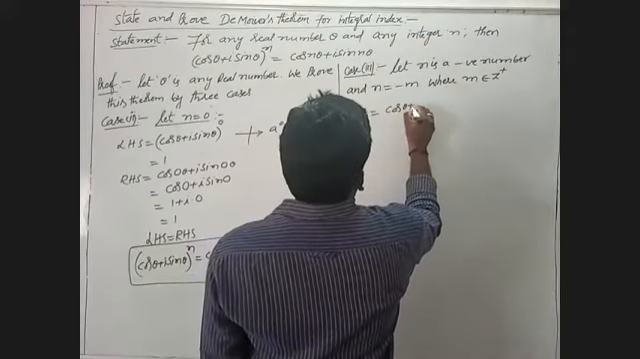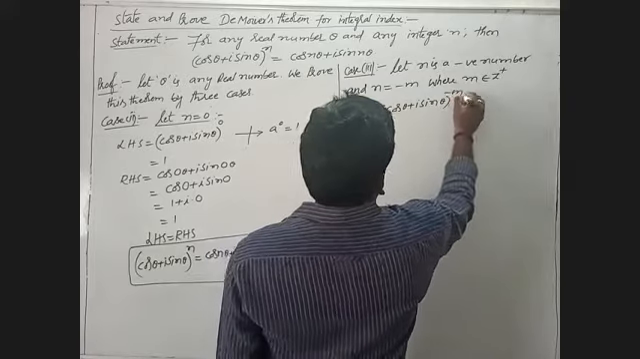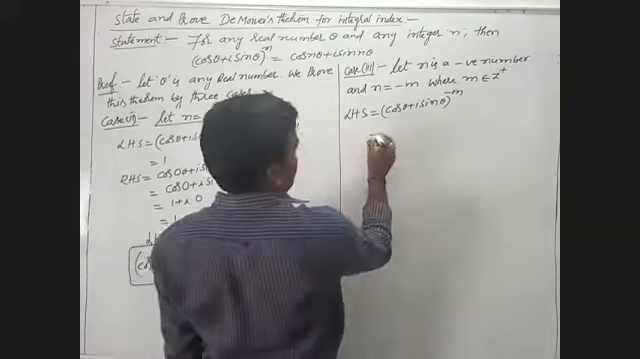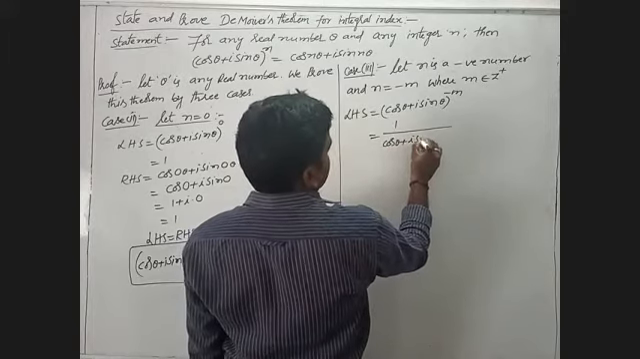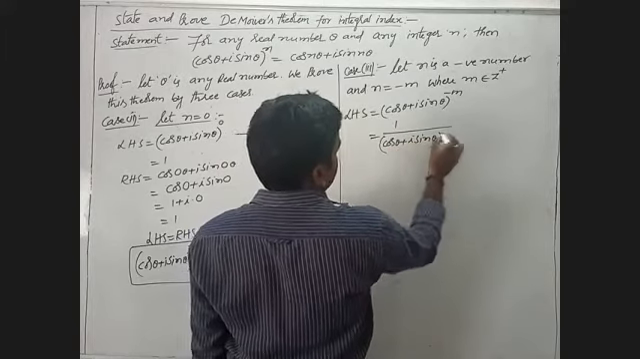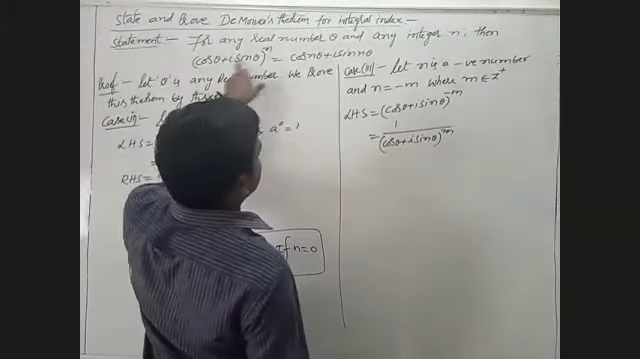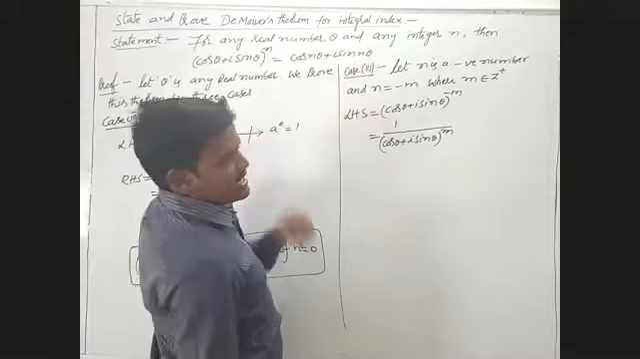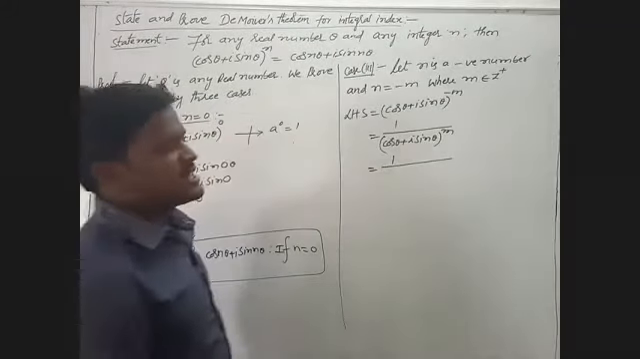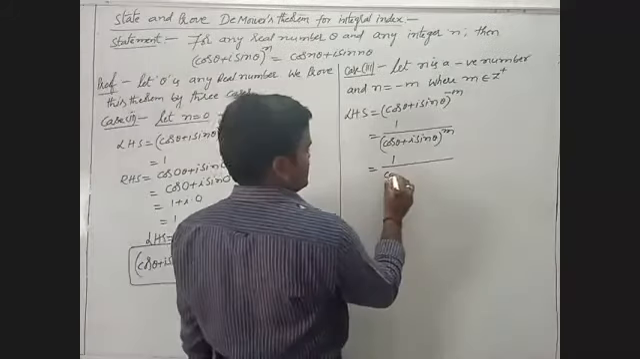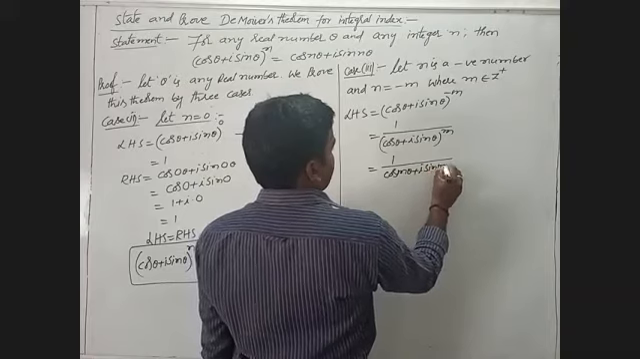(cos theta plus i sin theta) value is to the power minus m, right? Here we have to write (cos theta plus i sin theta) whole power m. (cos theta plus i sin theta) whole power n is equal to cos n theta plus i sin n theta, right? As well as (cos theta plus i sin theta) whole power m, we will write cos m theta plus i sin m theta, right?